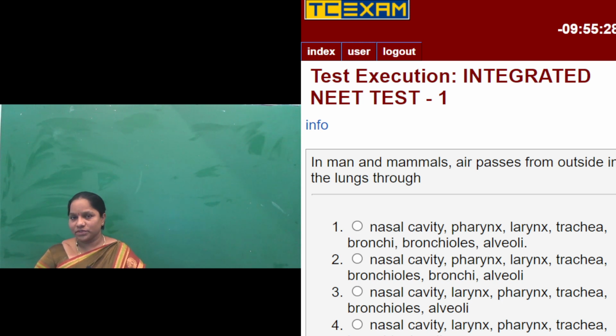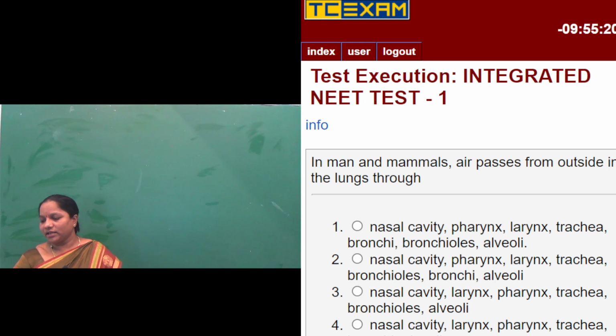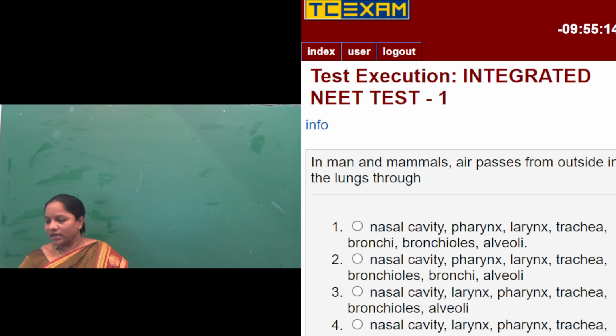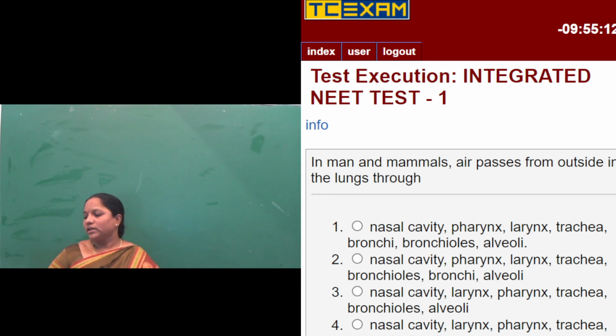The first option given to you all is nasal cavity, pharynx, larynx, trachea, bronchi, bronchioles, and alveoli. To attempt this question, you should know the diagrammatic view of the respiratory organs. From where does the air enter?